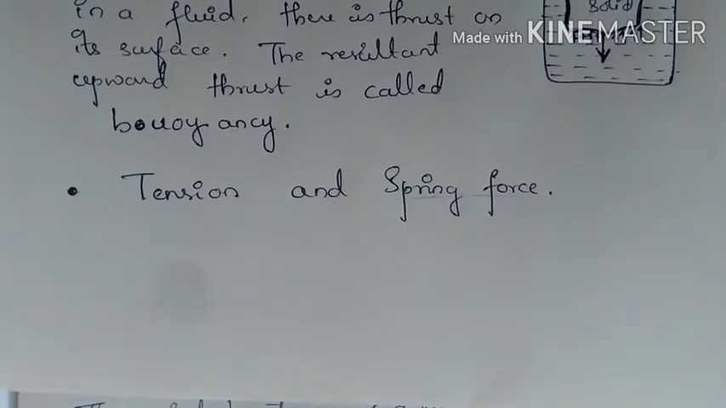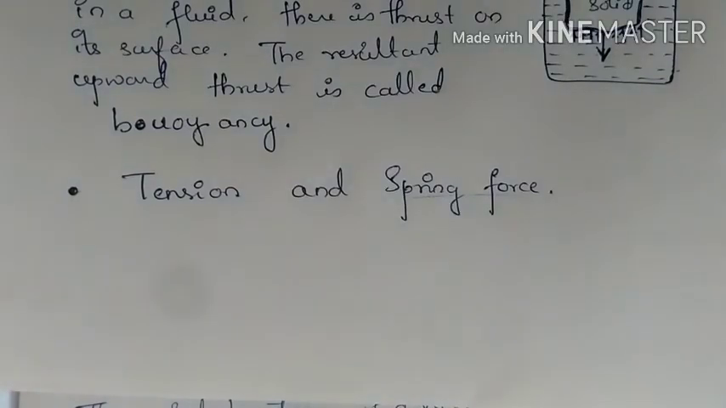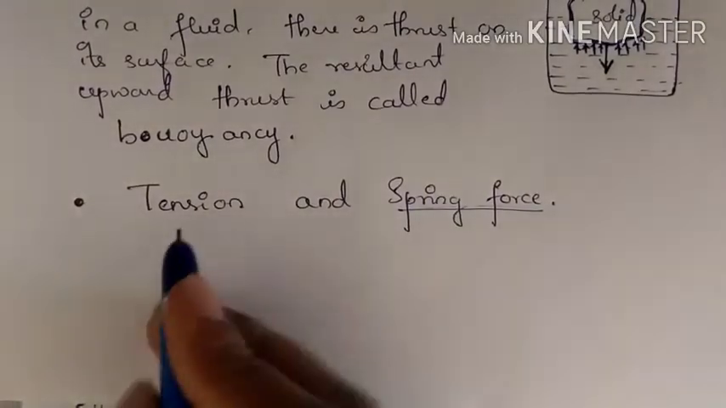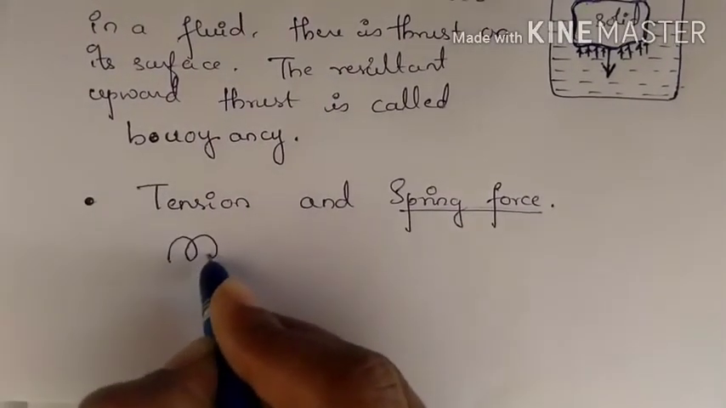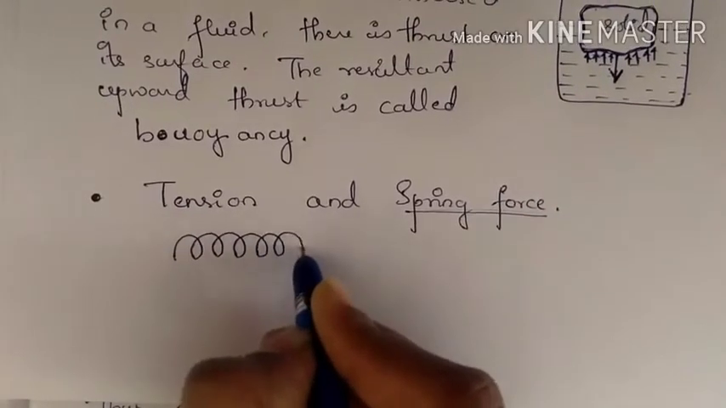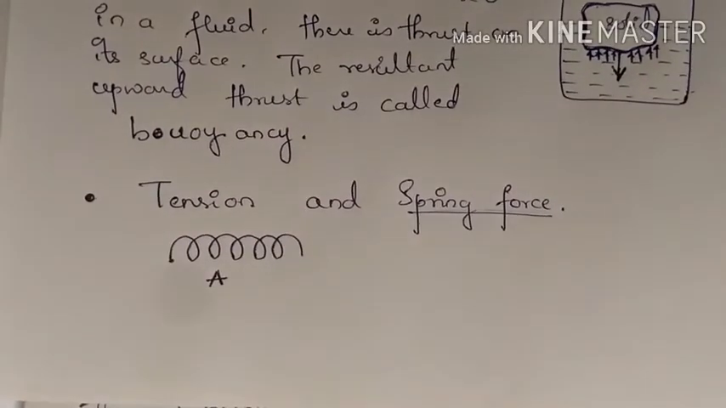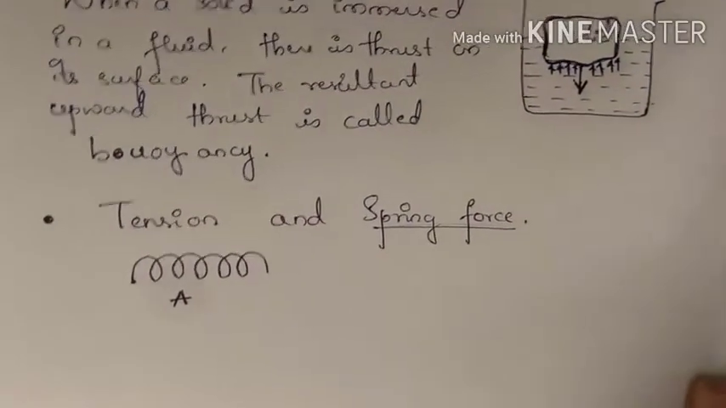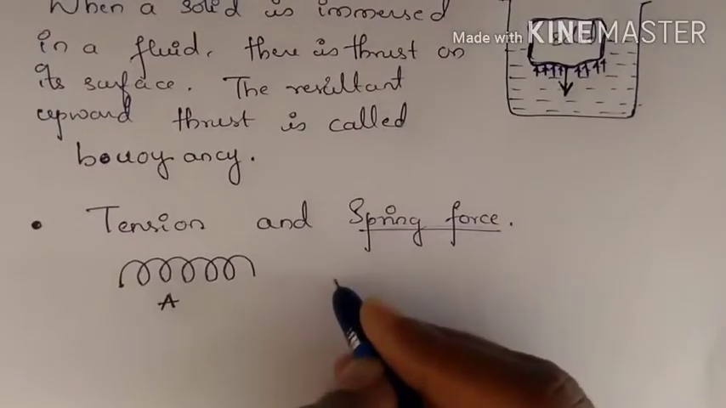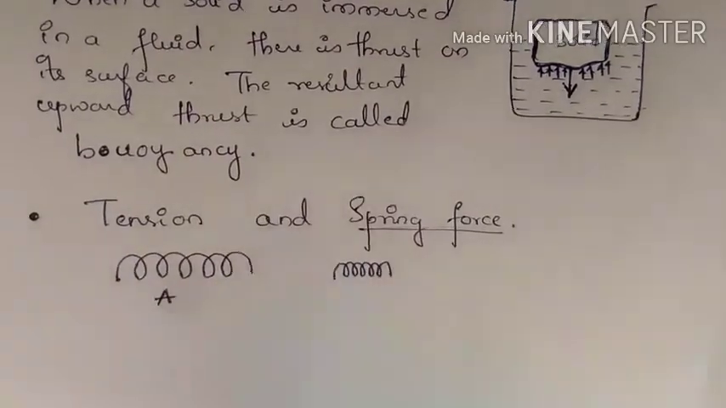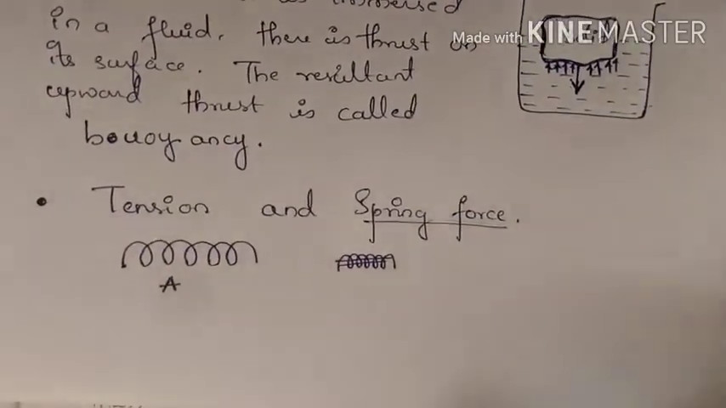Spring force. So when a spring is compressed or stretched by an external force, a restoring force is generated within it. So that is known as spring force. So what will happen? Let's suppose you have a spring. Let us call this spring A. Now what you will do, you will compress this spring. So what will happen? You have compressed this spring, the size has been decreased.